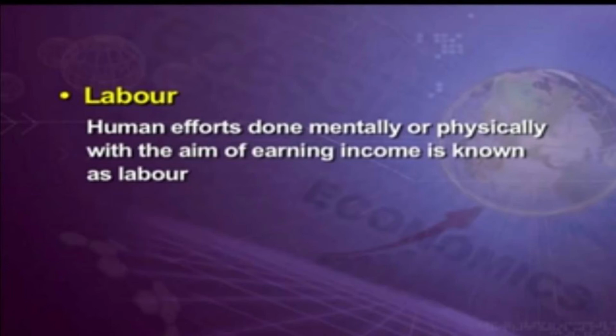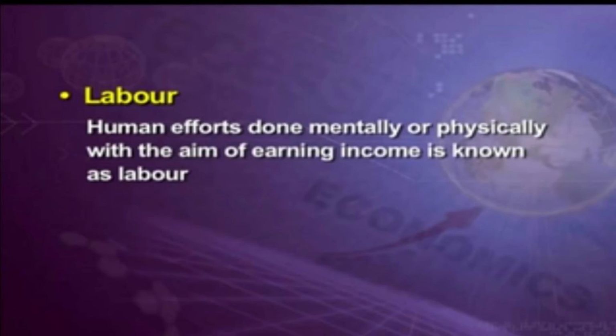Now mental activity: certain work is done only with the help of your brain, where you give work only to the brain. There also you earn income. The best example of physical activity is the agricultural sector, where without physical activity you cannot do any work in the land.